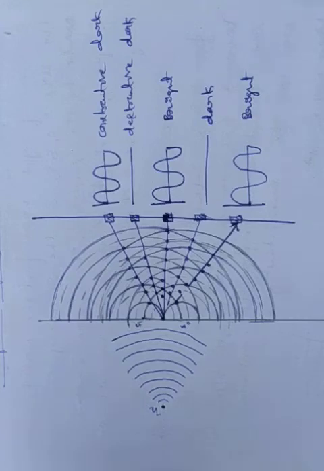Means the alternate dark and bright bands are formed. Those we call interference fringes. So here alternate bright and dark bands formed, and we call them fringes.